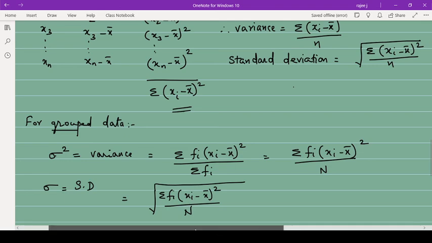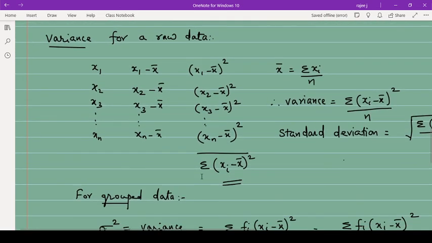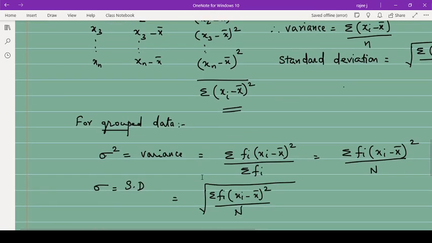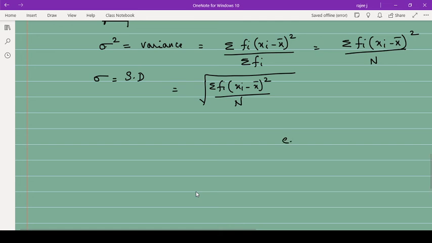Then after this, we have mean, median, mode, standard deviation, and variance. These are the five. So these five values are called measures of central tendency.